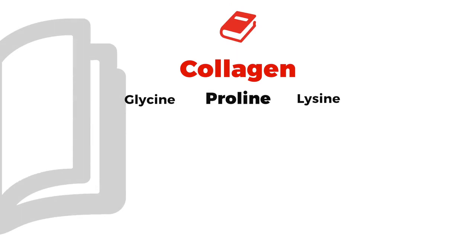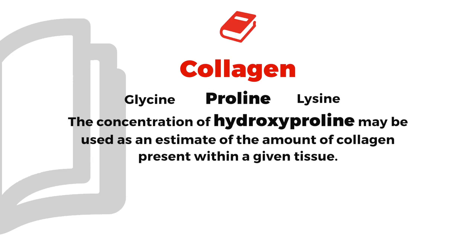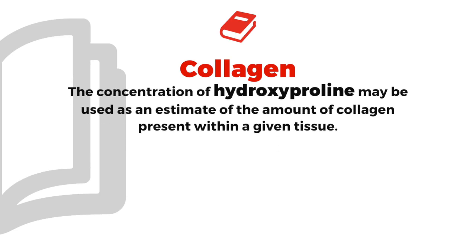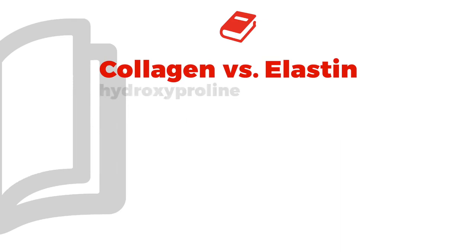Now, the proline I said, remember, was a huge deal. And look at the box here for a second, because this has been on multiple old tests. It says right here, the concentration of hydroxyproline, boom, there it is, may be used to estimate the amount of collagen within a given tissue, because that is a unique substance found in collagen. In fact, if you look at the next paragraph and compare collagen to elastin, you see a whole couple sentences there. Don't read it. The take-home message is you don't have hydroxyproline in elastin, okay? That's an important distinction you want to know.